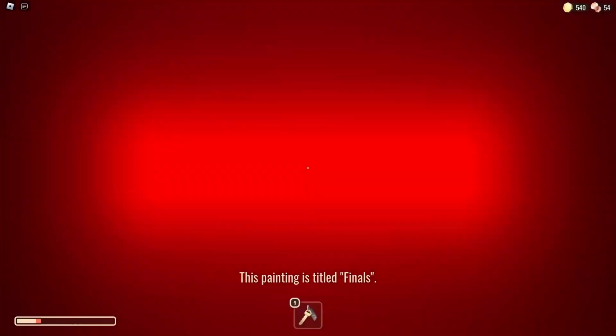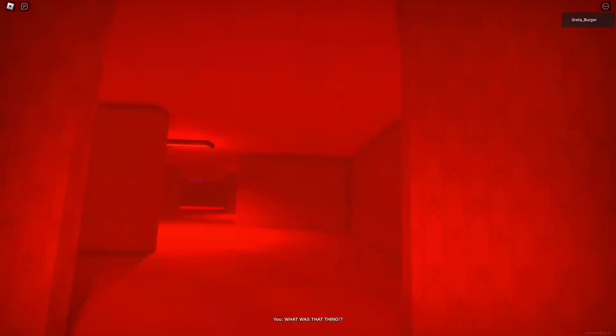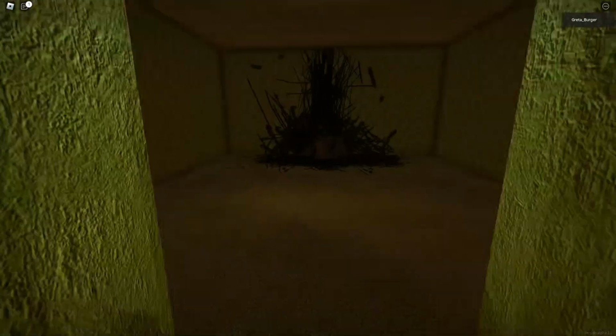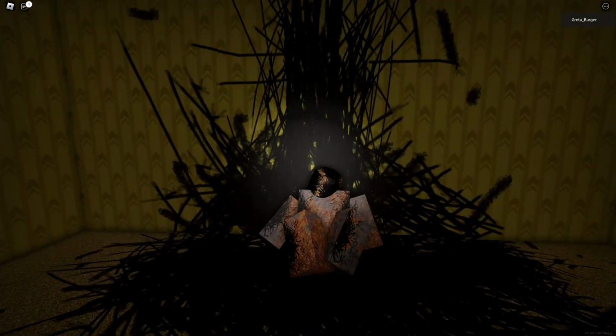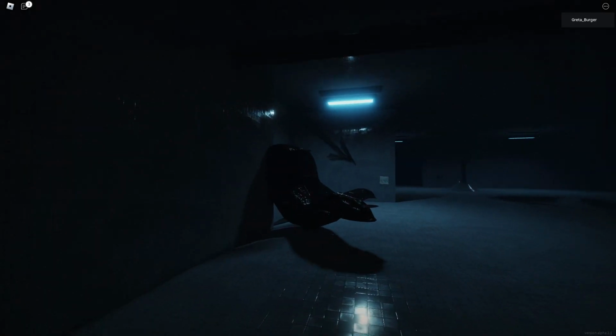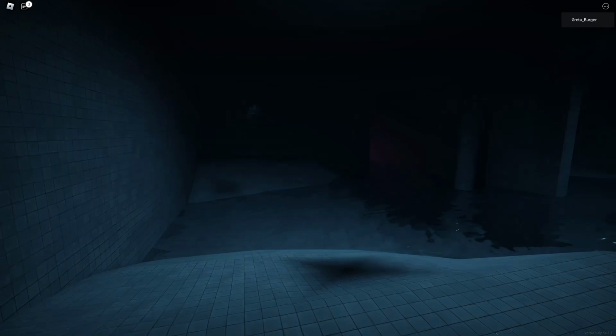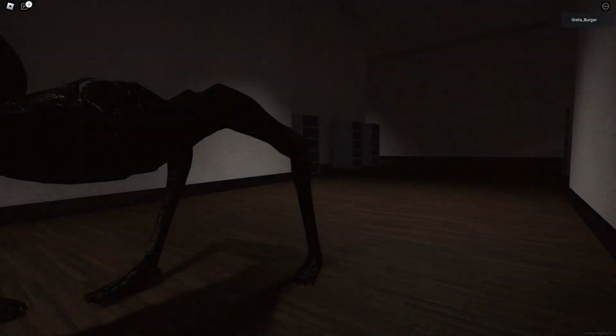In recent years, the trend of backrooms has developed, with found footage videos, creatures, and games based on this concept. Roblox is no exception, with hundreds of maps based on this theme. One of the most famous is Apeirophobia, a multiplayer horror game by Polarity Studios, where players must escape the backrooms while avoiding creatures.